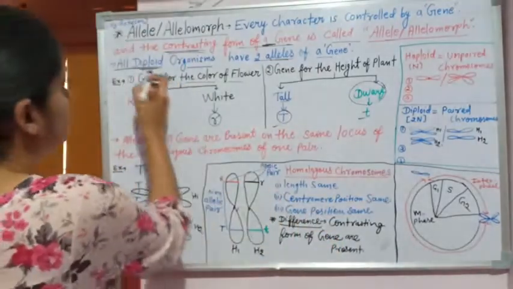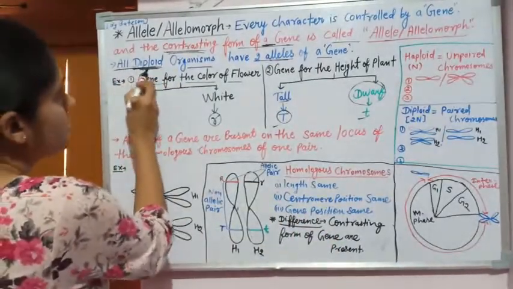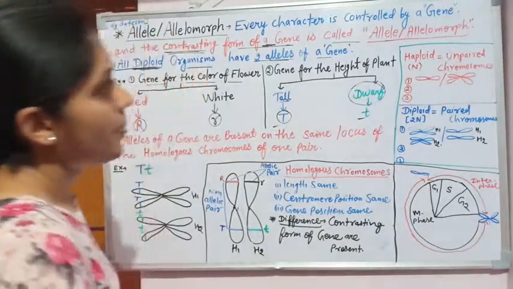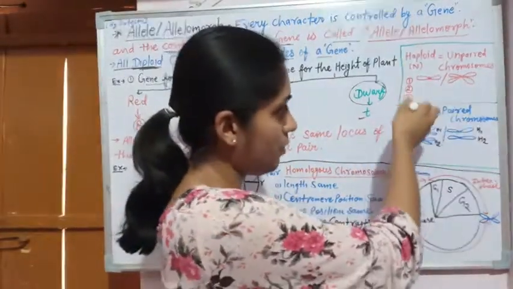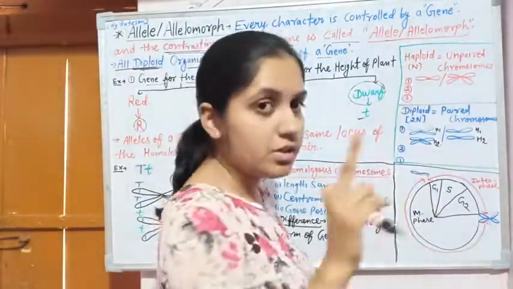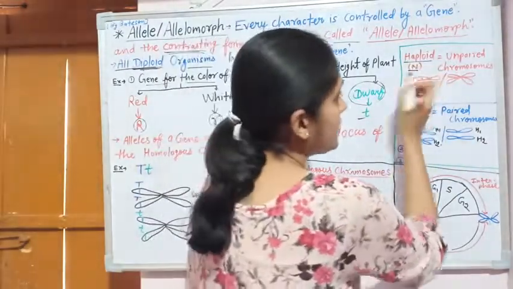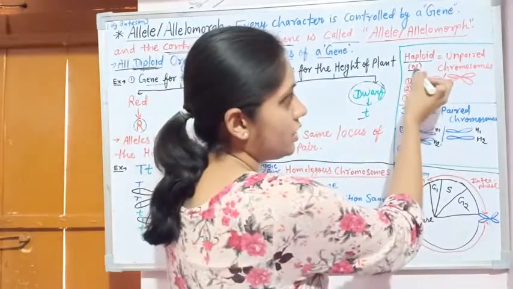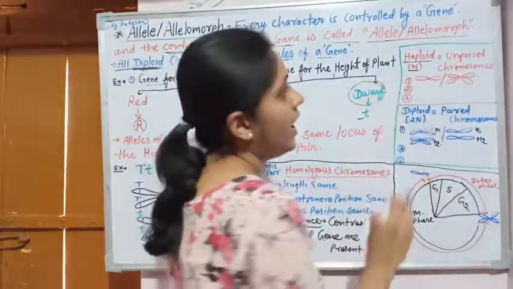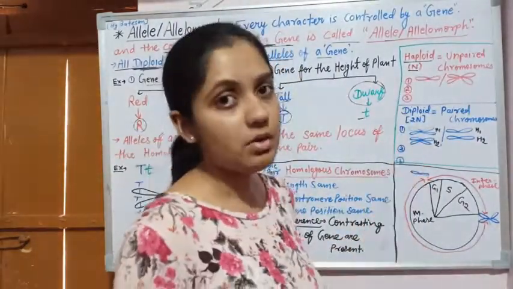So what is the meaning of the term diploid? First of all, what is the difference between diploid and haploid? Haploid, which we denote by n, means unpaired chromosomes.